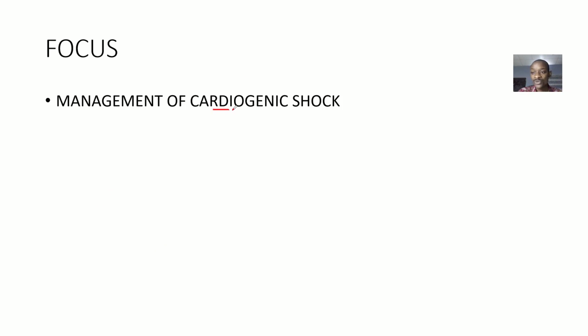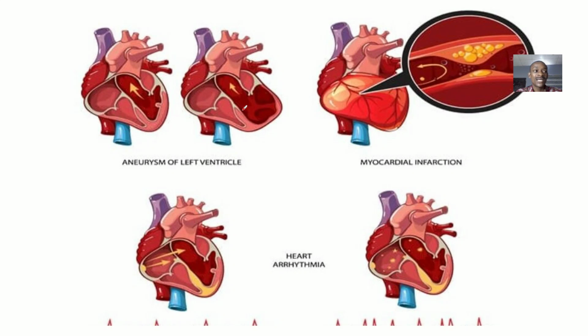First of all, cardio means heart. So cardiogenic shock could be any disease condition of the heart that is now making the heart not function properly, right? It could be that there's aneurysm of the left ventricle. That means the left ventricle is now being enlarged, so its strength will not be maintained. It will not be pumping as hard as it should, right?